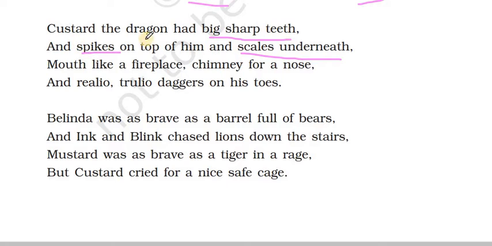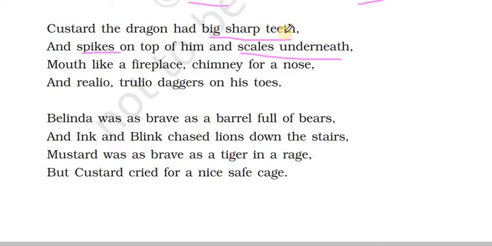So this Custard the dragon had spikes on the top of him, all over his body, and below the body he had scales also. Scales you can find in fish. It's very dry skin which is very rough. Scaly, we say. So he has spikes on the top of him and scales underneath. He's got all positive features and he has to be very brave. But on the contrary, he seems to be a coward.